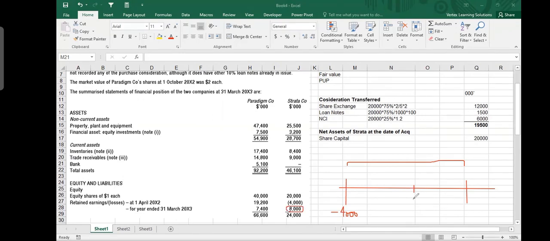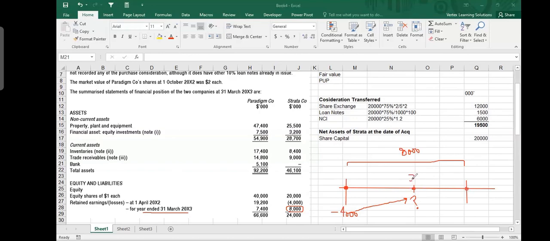So we need to find out how much is the retained earning balance at this point. Total profit for the year is 8,000. And was this profit made equally throughout the year? It's for the year ended 31st March 2003. At 1st April 2002, it was minus 4,000, like at the beginning there. So last time, I think, Vishal, we made a mistake in discussing, because you and I were discussing that they were minus 4,000 here. No, they were minus 4,000 at the beginning of the year, 1st April. This is 1st October, and this is 31st of March.